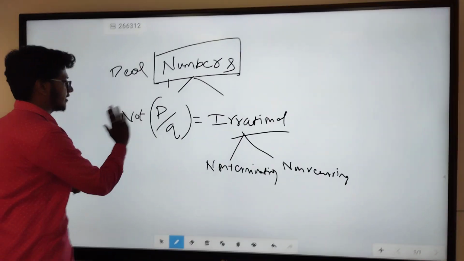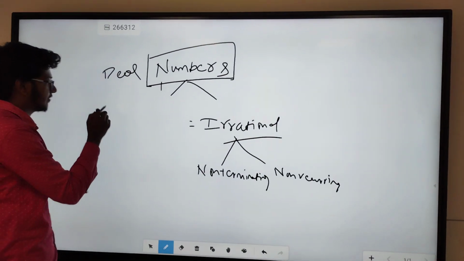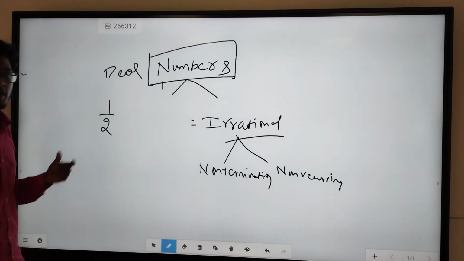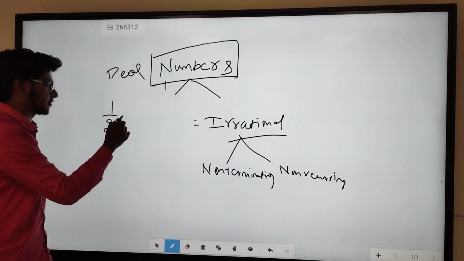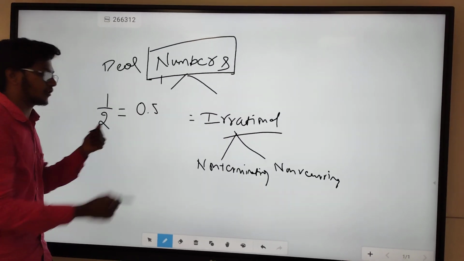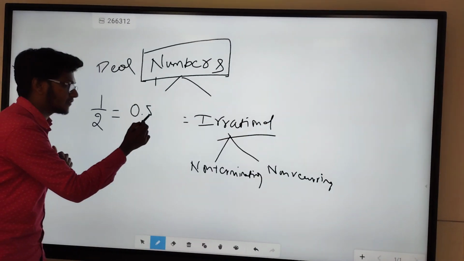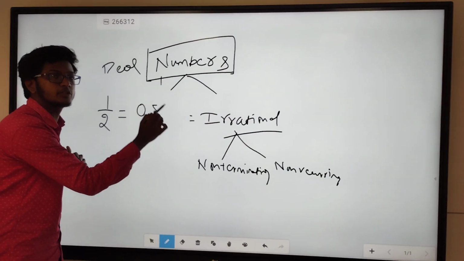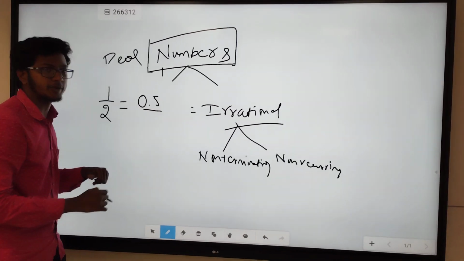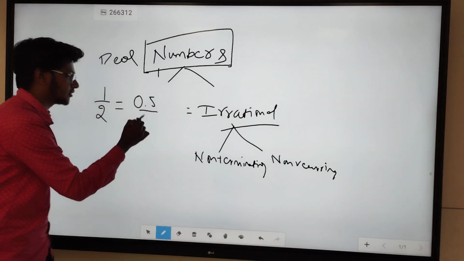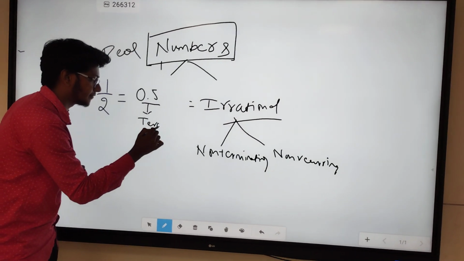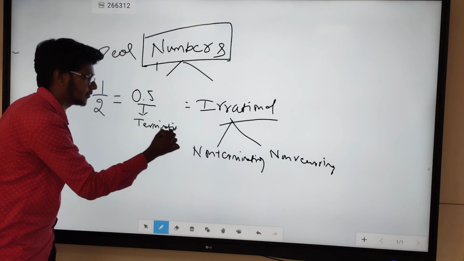For example, if I give you a number 1 by 2, if I write it in its decimal expansion, it is 0.5. So 1 by 2 is 0.5. After 5, I have no decimals to be continued. It is stopped here. It is terminated. So this is called terminating.